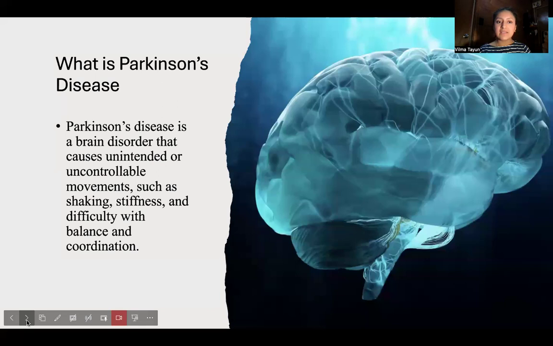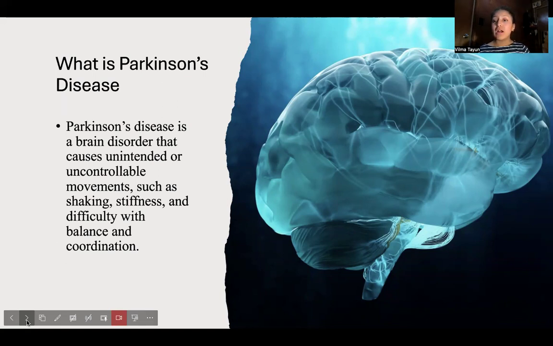Let me go to the next slide. What is Parkinson's disease? Well, Parkinson's disease is a brain disorder that causes uncontrollable movements such as shaking, stiffness, difficulty with balance, and coordination. Not only that, but this can also affect your digestive system.